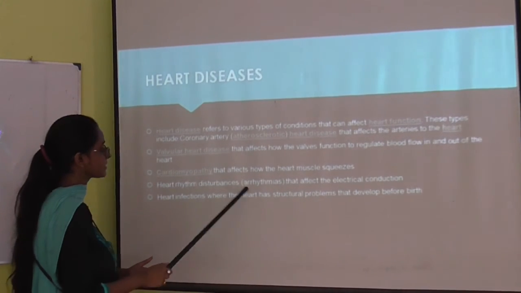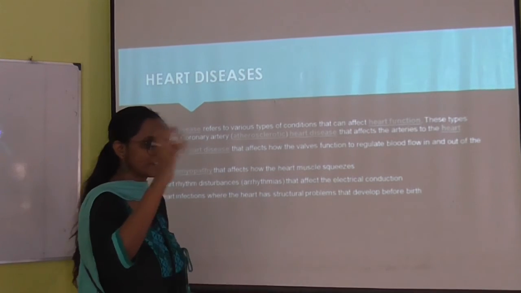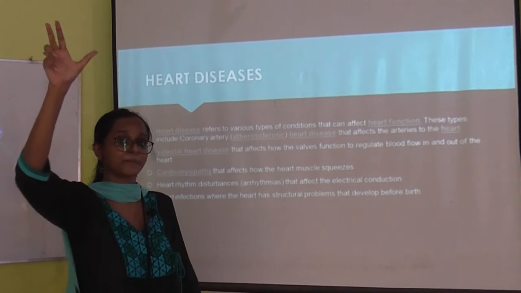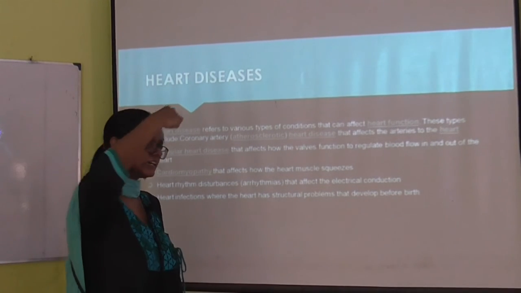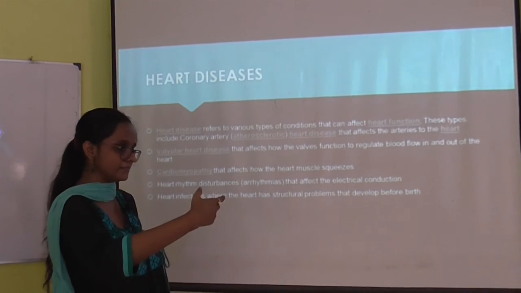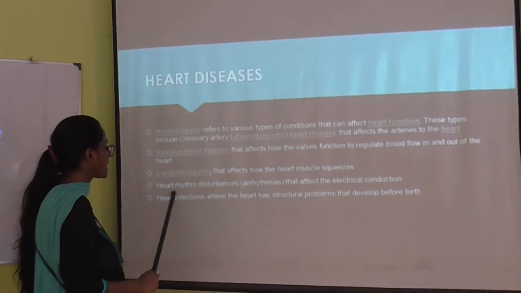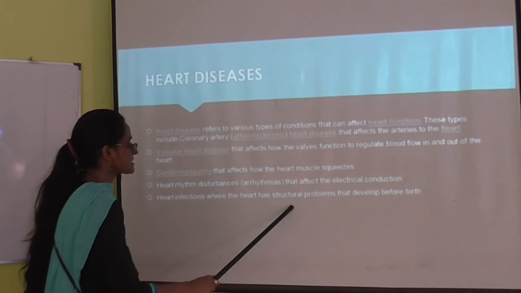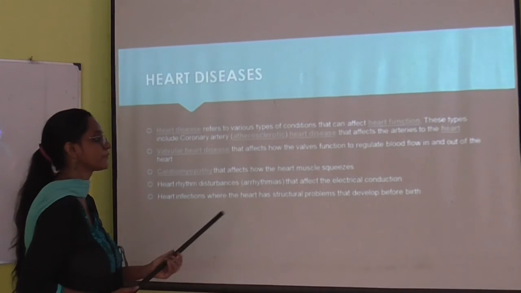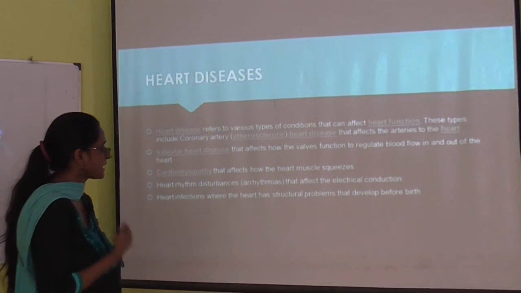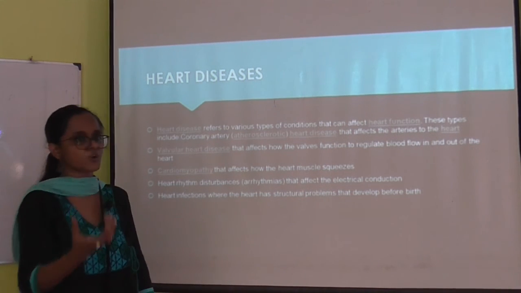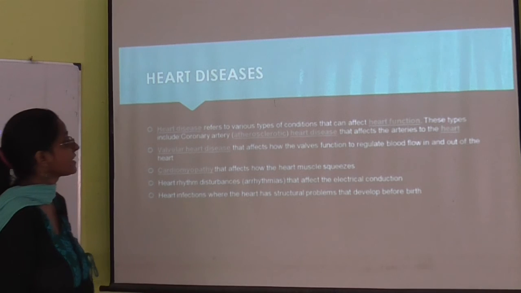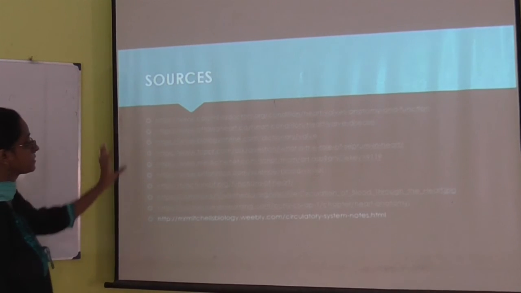Heart rhythm disturbance: the heart rhythm is generally produced by electrical conduction. There is an electrical impulse present in our body that conducts the heart rhythm, and if that is disturbed, then heart rhythm disturbances occur. Then heart infection, where the heart has a structural problem. If there is some structural problem in the muscles of the heart, then we call it heart infection. On the next slide, we are going to learn about the sources.